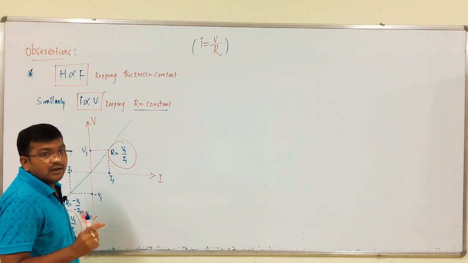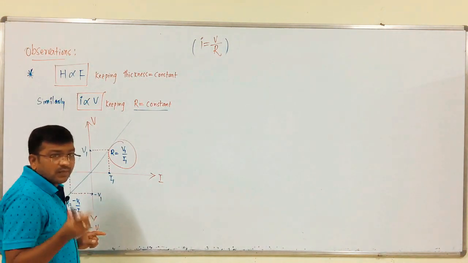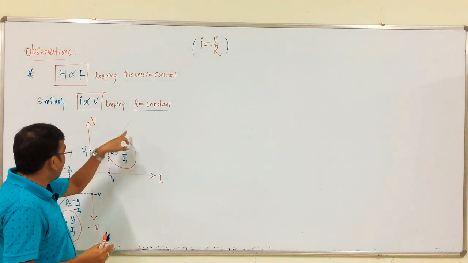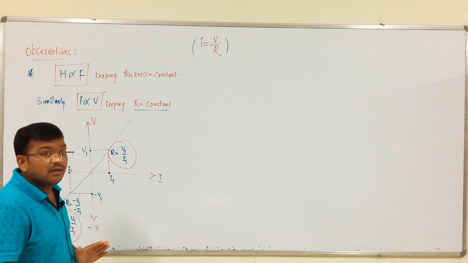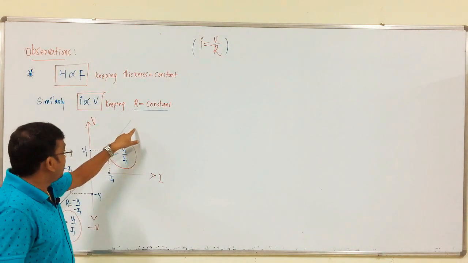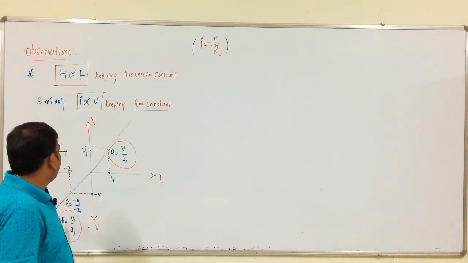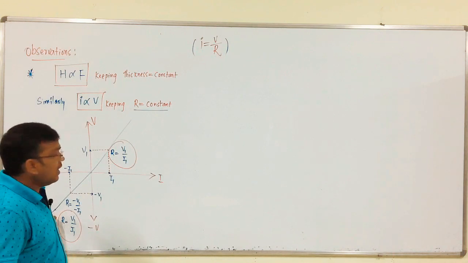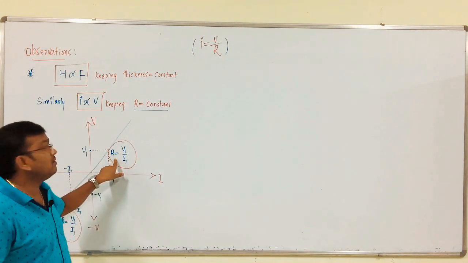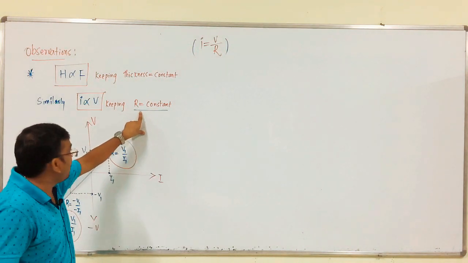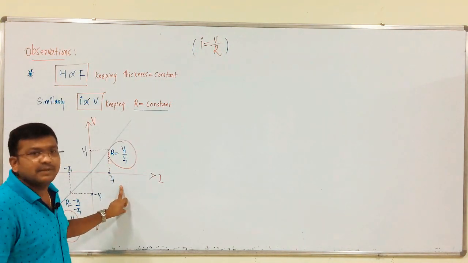Okay. Draw the VI characteristics by using Ohm's law, means you have to draw like this. The curve is linear in the first and third quadrant. Why? At any point the value of R should be constant. That is it. If this is valid, this is correct. Okay.